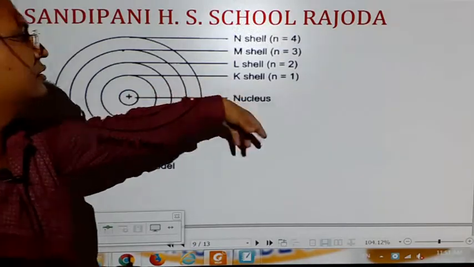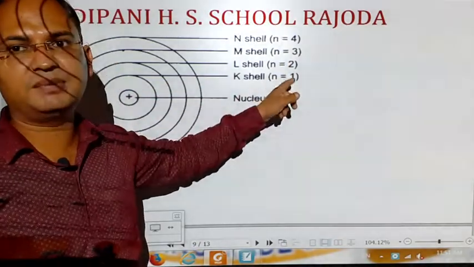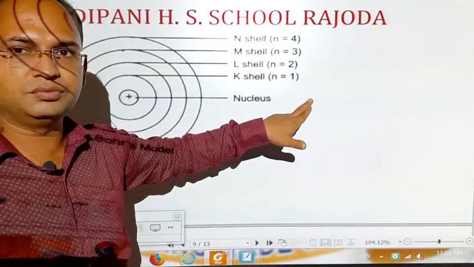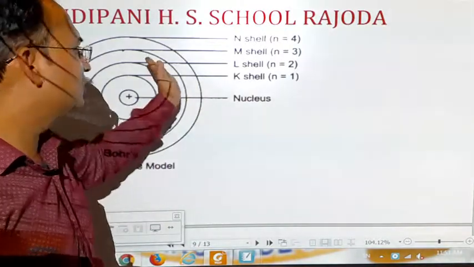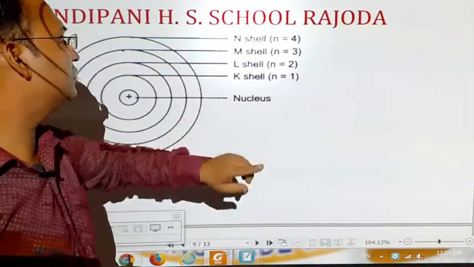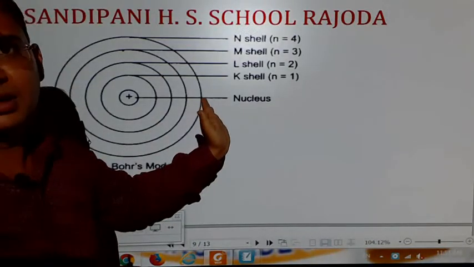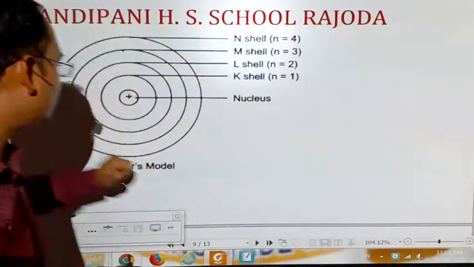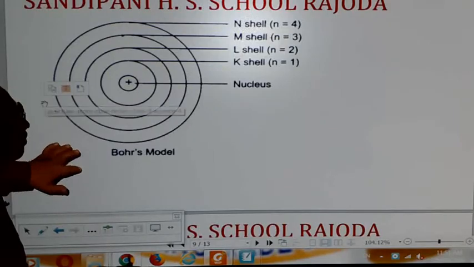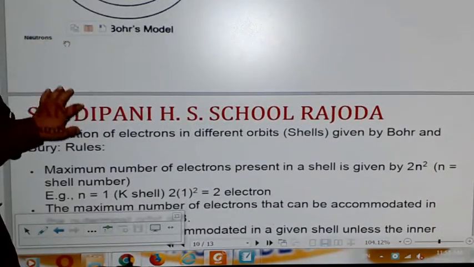Remember students, the number of the shell is represented by n. If n is equal to 2, then it will represent the second shell. If n is equal to 1, it will represent the first shell. So, now see the distribution of the electrons in different shells.